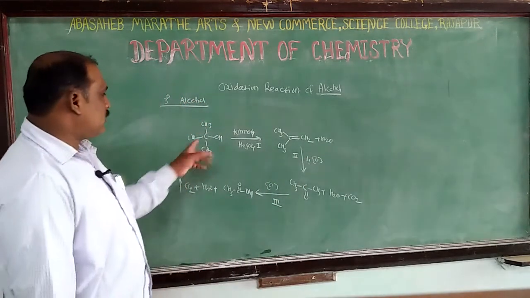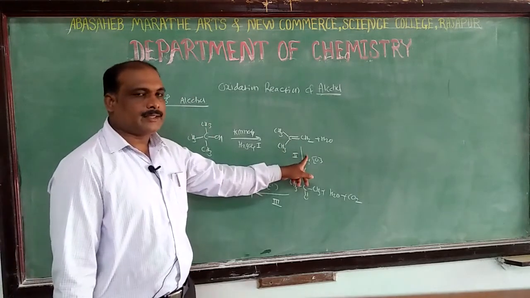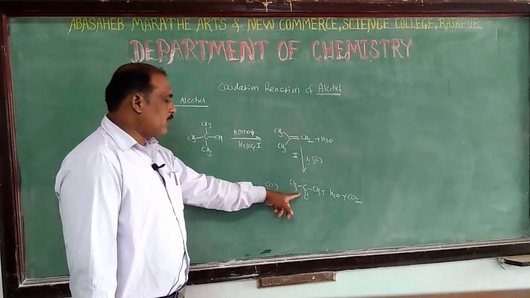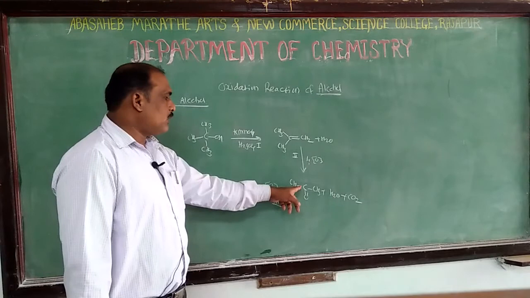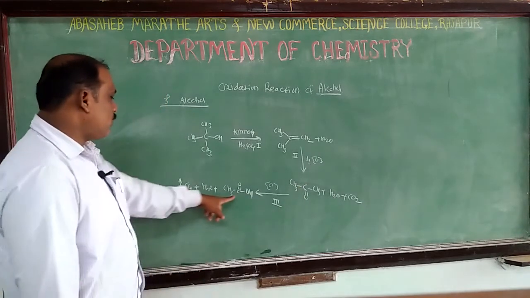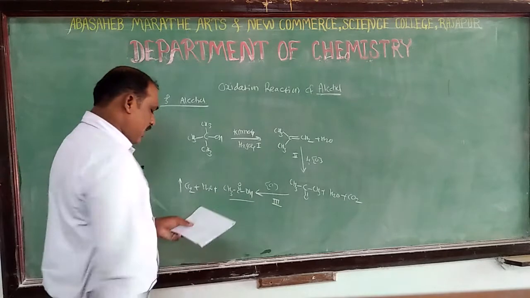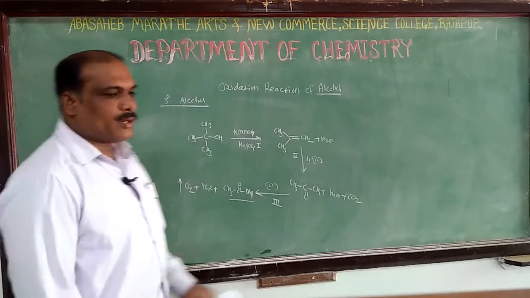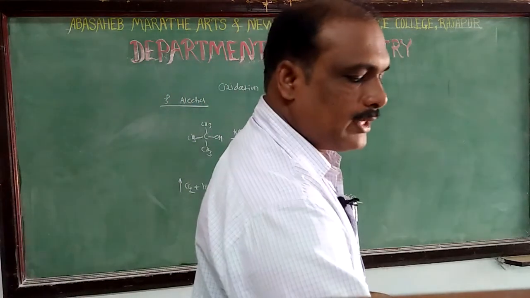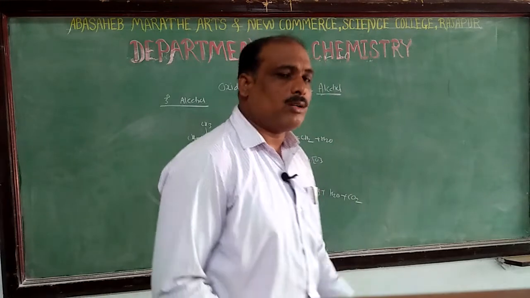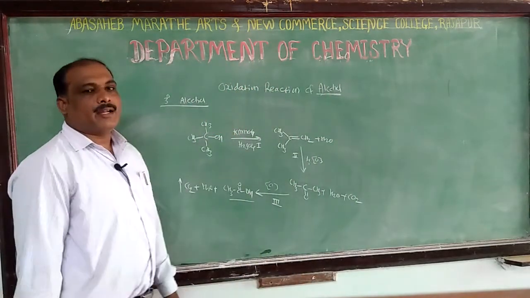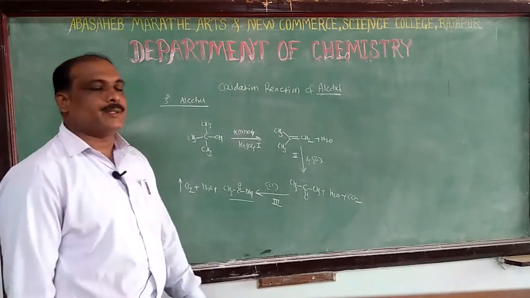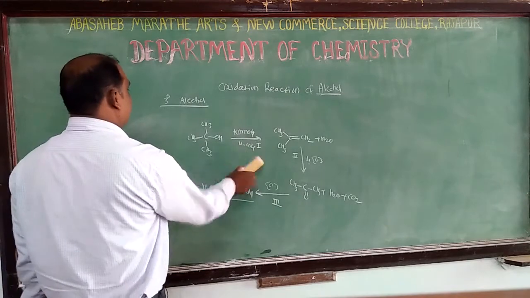In the first step, we convert into the alkene by removal of water. After formation of the alkene, it is converted into ketones, and these ketones are converted into carboxylic acids like acetic acid as the product. So tertiary alcohols are not easily oxidized by alkaline solutions, therefore they require a strong oxidizing agent in the presence of acidic conditions, right?